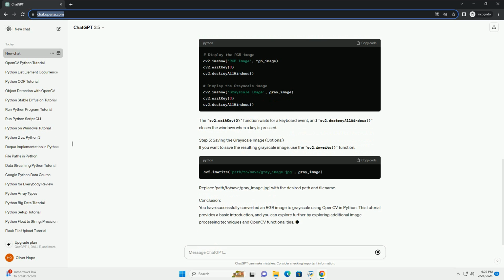Prerequisites. Before you begin, make sure you have Python and OpenCV installed. You can install OpenCV using the following command. Now, let's dive into the tutorial. Step 1. Importing OpenCV. Start by importing the OpenCV library into your Python script.